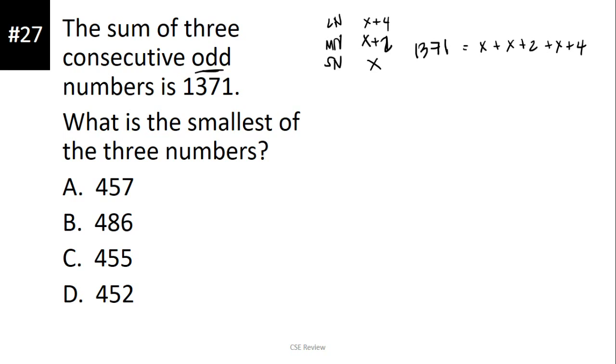Okay? So that is going to give us 1371 is equal to, pag sasama-sama natin lahat ng x, we have 1, 2, 3, tatlong x, so 3x plus 6. Ililipat natin yung 6 sa kabilang side, so magiging minus 6 siya. 1371 minus 6 is equal to 3x.